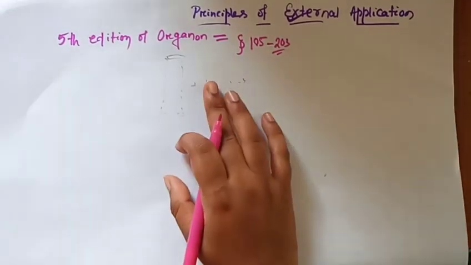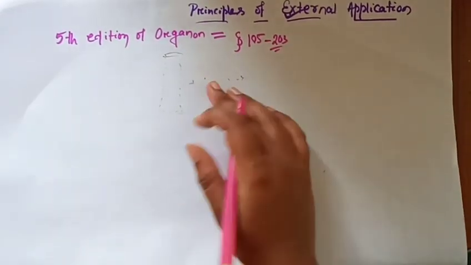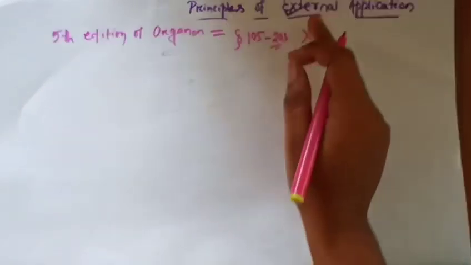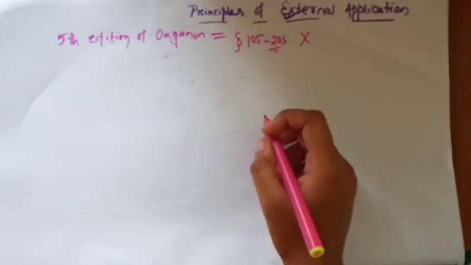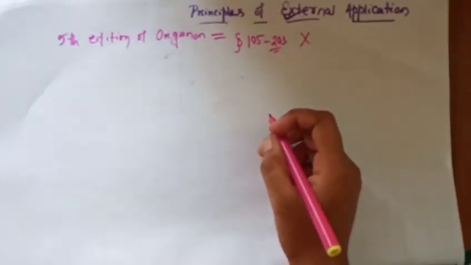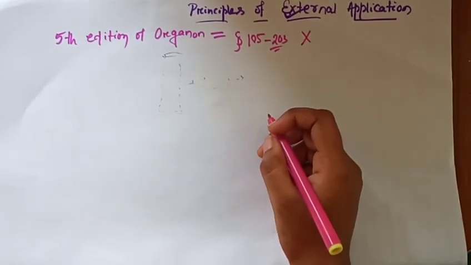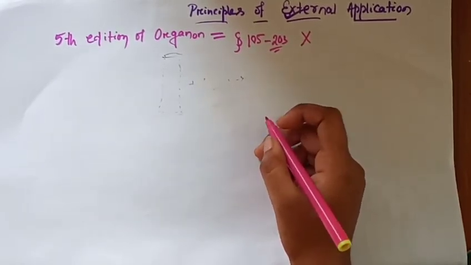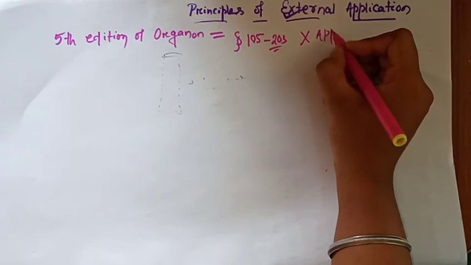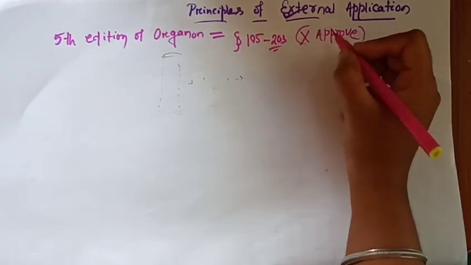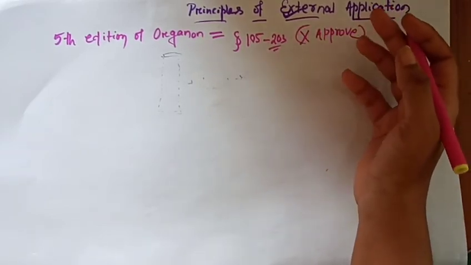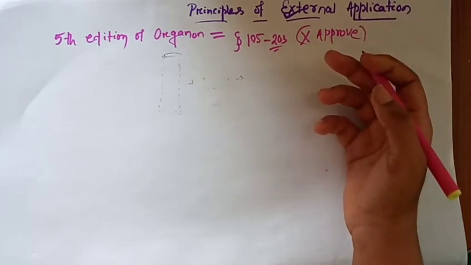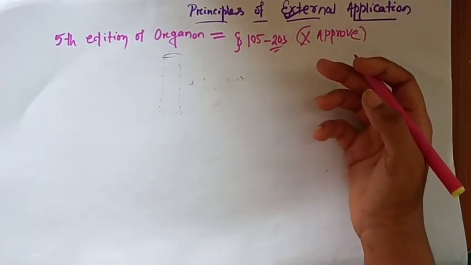But in this edition Dr. Hahnemann does not approve of the preparation of external application, he does not approve that external application can be used in homeopathic clinical practice.